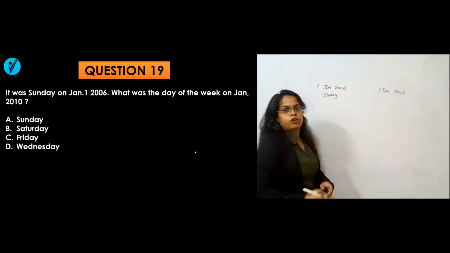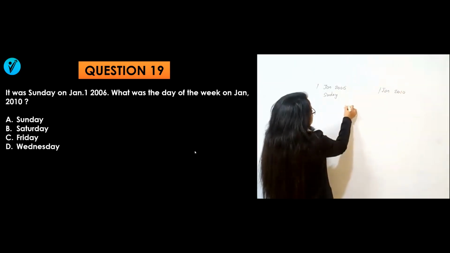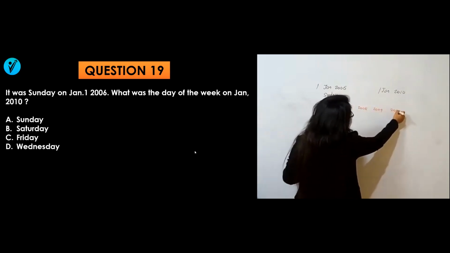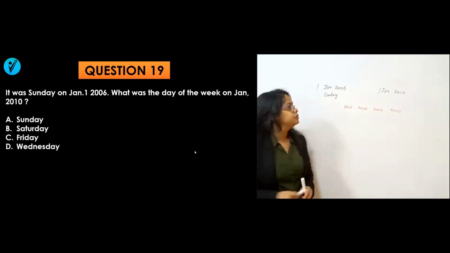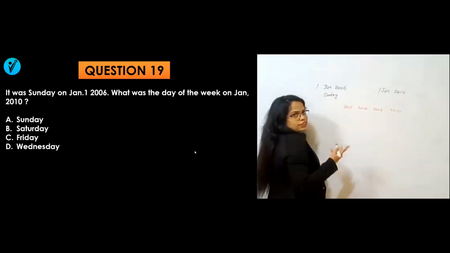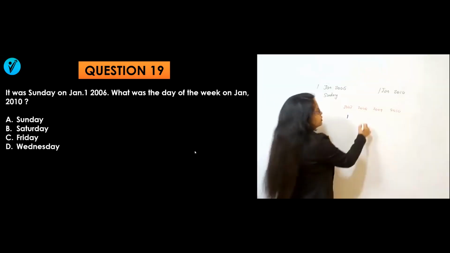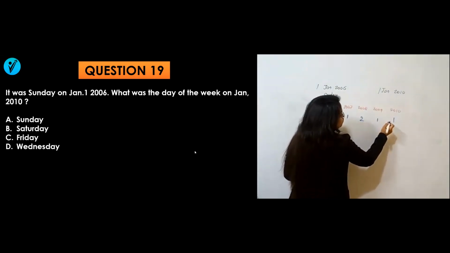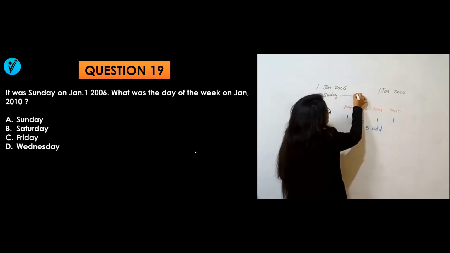Now what I know is that from 2006 to 2010, in between there are 2007, 2008, 2009 and this one is 2010. How many leap years, how many odd days will be there? From 2006 to 7, there is an ordinary year, so 1 odd day. 2008, leap year, 2 odd days. 1 odd day, 1 odd day. 1 plus 2, 3, 3 plus 1, 4 plus 1, 5 odd days. So you will add Sunday plus 5.